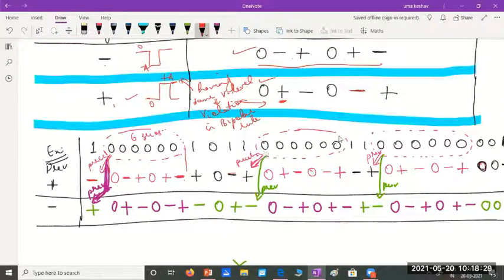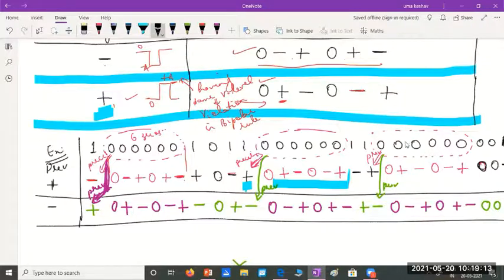Now again I am seeing 6 zeros. So whenever you count 6 zeros, you have to replace it with one of these bit patterns. The bit pattern which I have to use here depends on the preceding pulse. What is the amplitude of the preceding pulse? It's a positive value. So whenever it's a positive value, the replacement is 0 plus minus 0 minus plus. So this would be the replacement value depending on the preceding pulse. And again, the bipolar rule continues for normal data. Since this ended with a plus, next I will have minus, the next one plus.